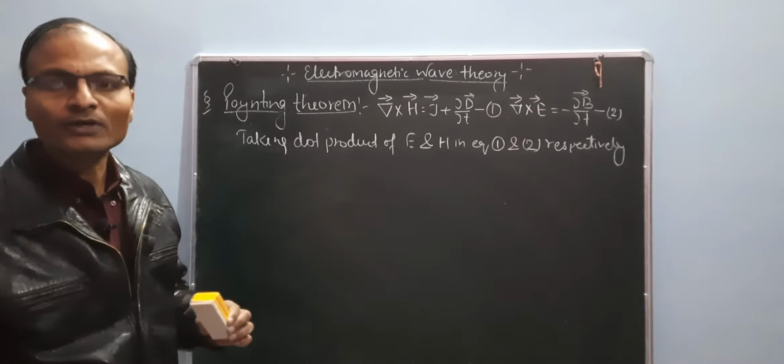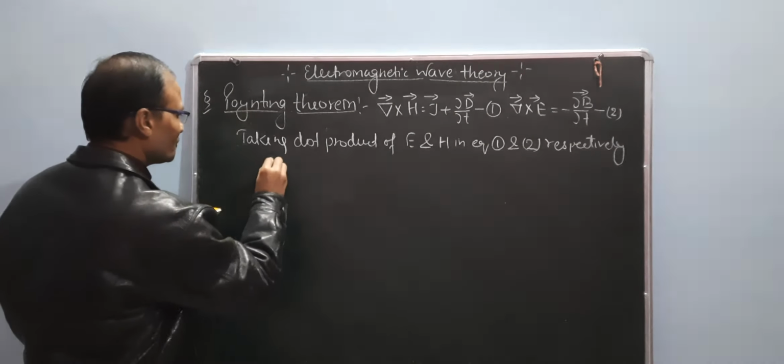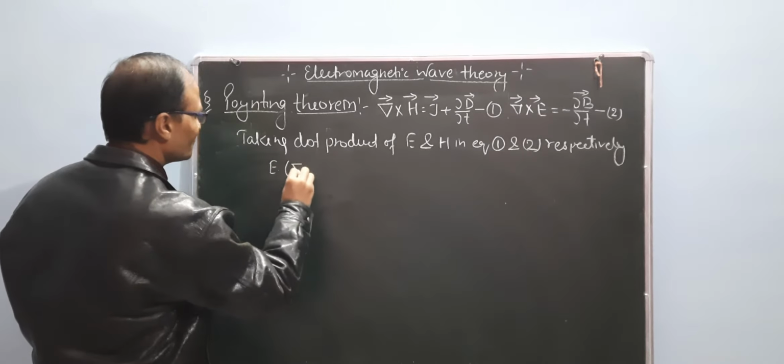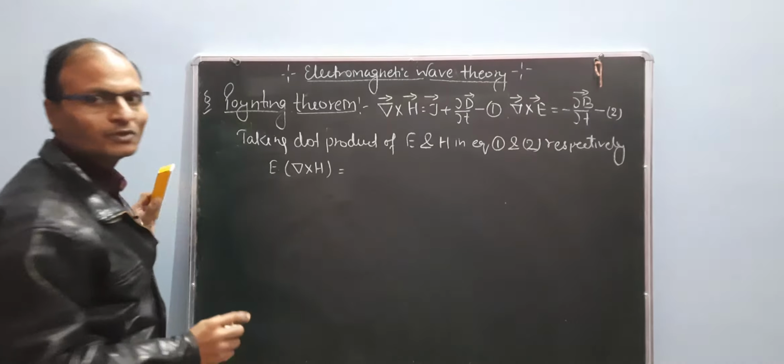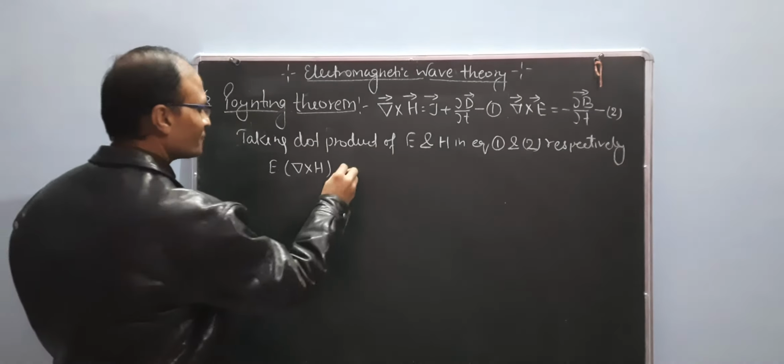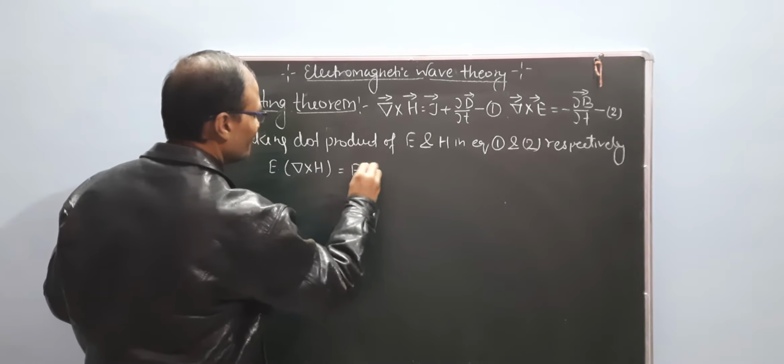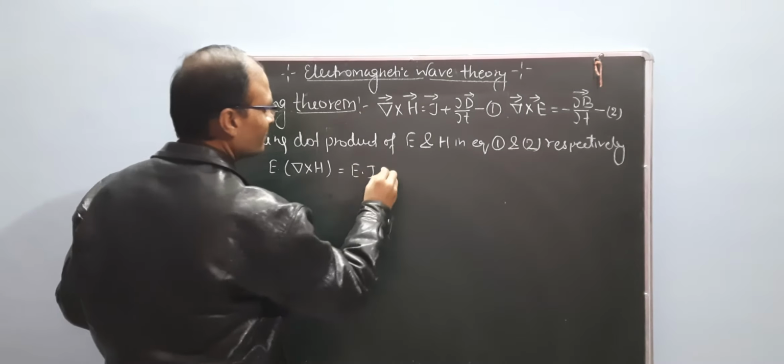What are the dot products? E dot del cross H equal to E dot J plus E dot del D over del t.